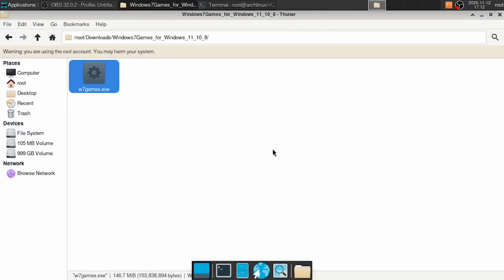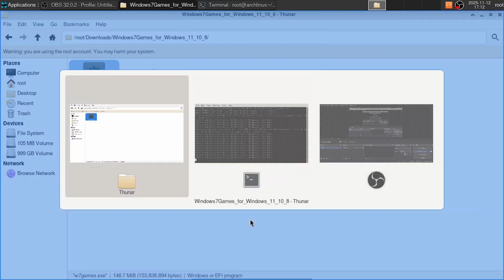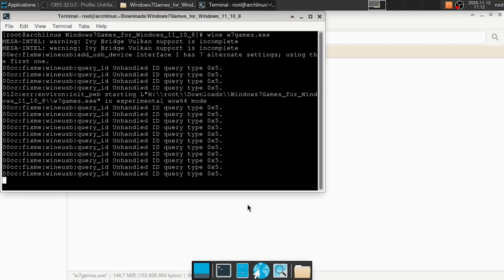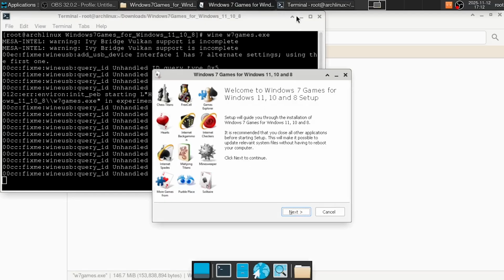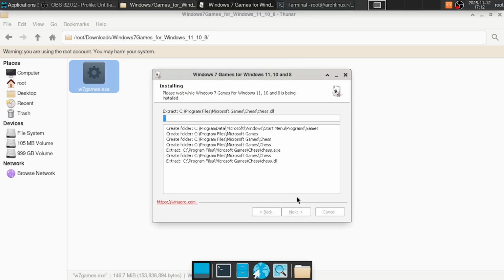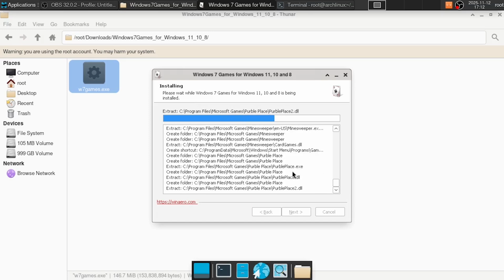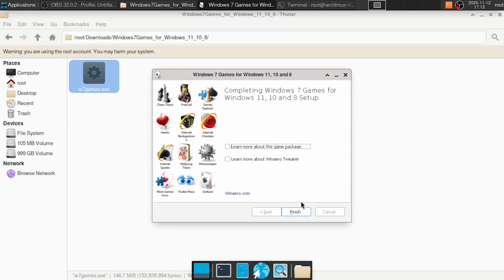And at this moment, it all seemingly froze. It did take a liberal amount of time, but in the end, it managed to recover and start the setup wizard. So, I minimized the terminal window and focused on the installer. I decided not to get the online games because the server for them is dead. And after clicking on next, you can see that it's actually copying files now. Let's fast forward this part.